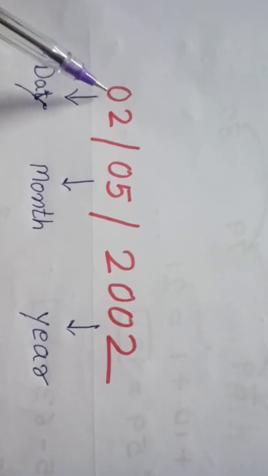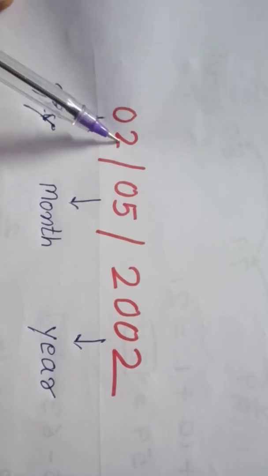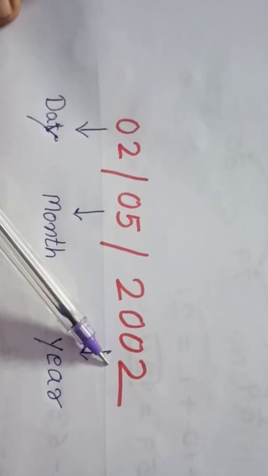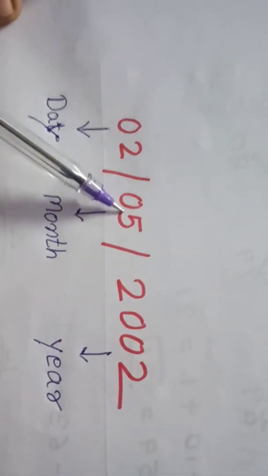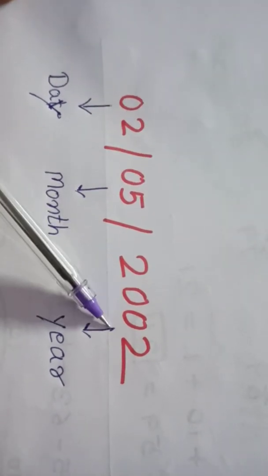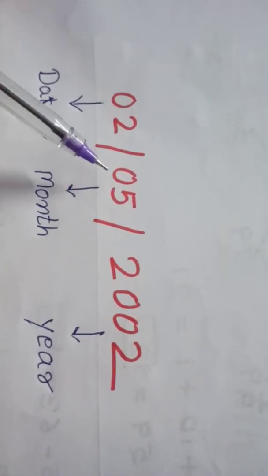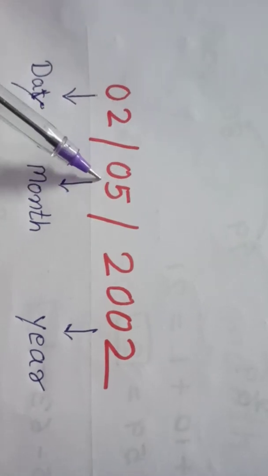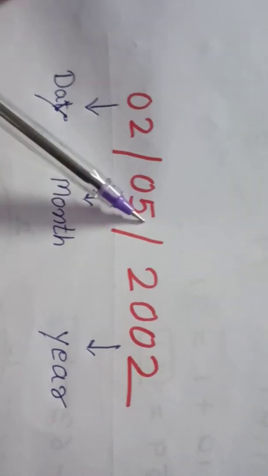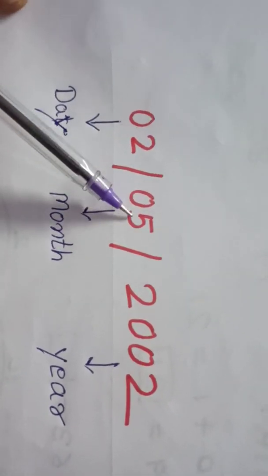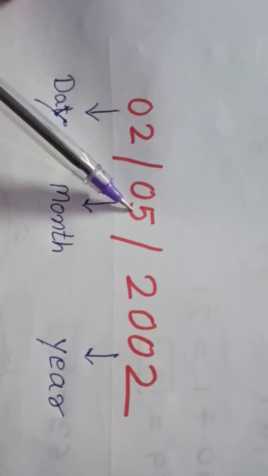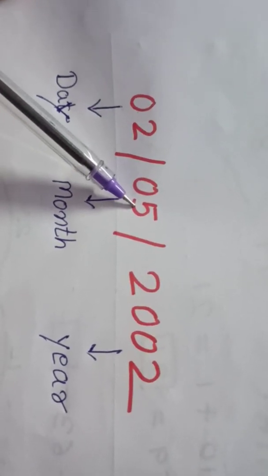So it means date, month and year. Okay. So here is the question, where we have to find out which month. First we should know which month the 5th is. So we start to count from January.